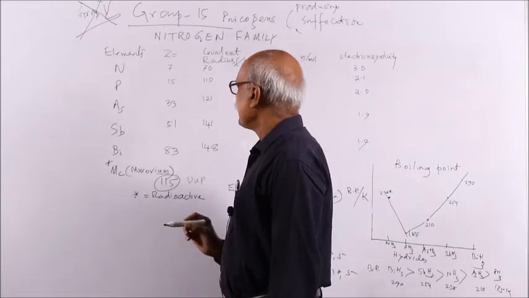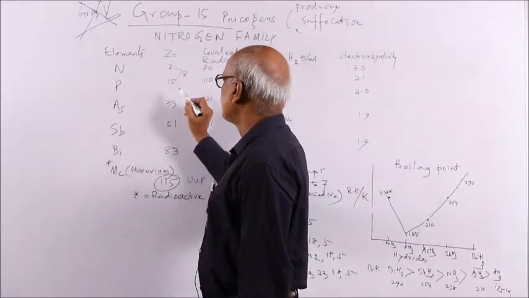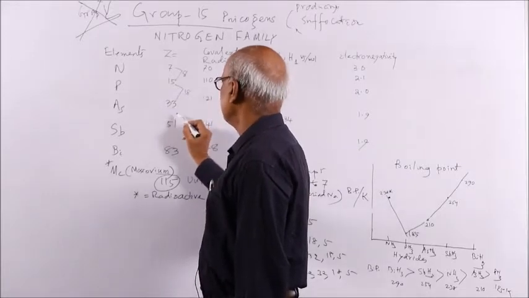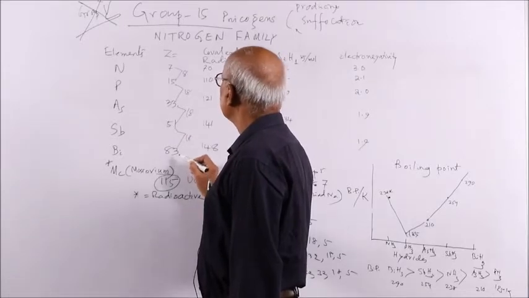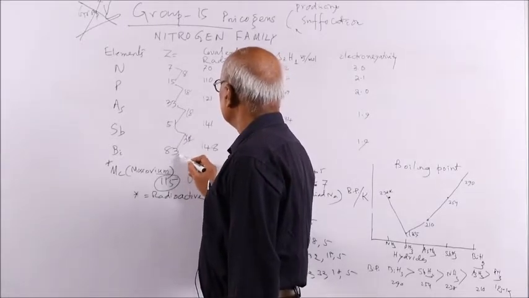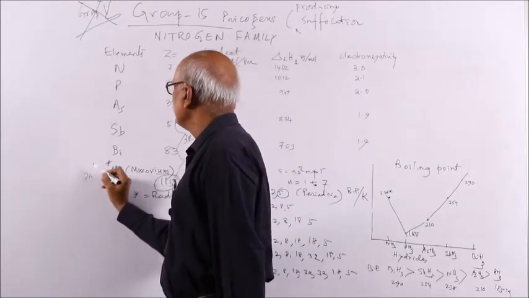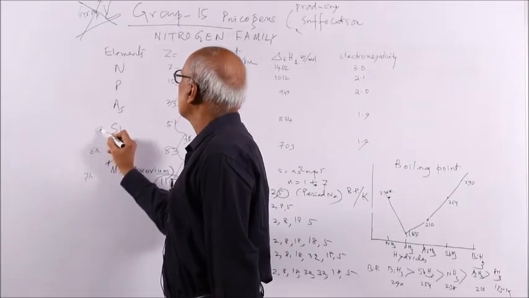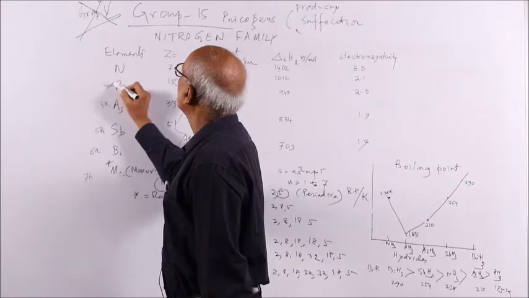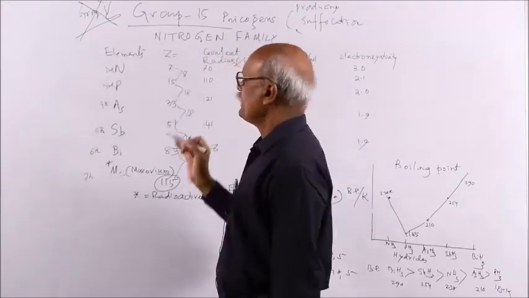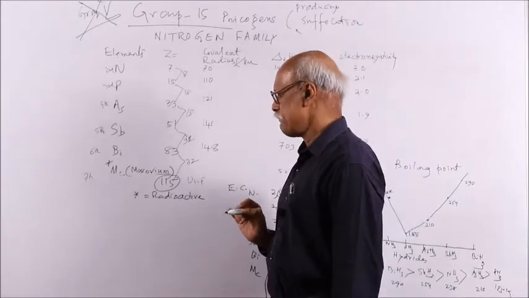You see the interesting gradual increase: the difference is 8, the octet, then 18, 18, and then 32, and this is also 32. This is the 7th period, 6th period, 5th period, 4th period, 3rd period, 2nd period, and the 1st period is vacant here. So it starts from the 2nd period to the 7th period.